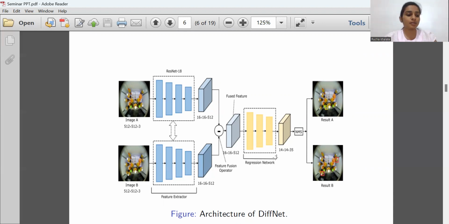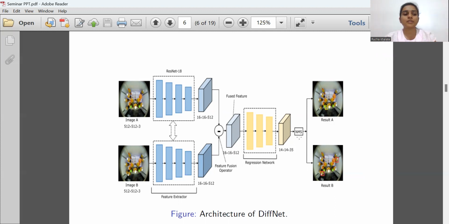This regression network, after obtaining the feature fusion, we feed it into the regression network for regressing bounding boxes of different objects and to predict the categories. For this, we are following the popular YOLO V2 detector method to design the loss function.